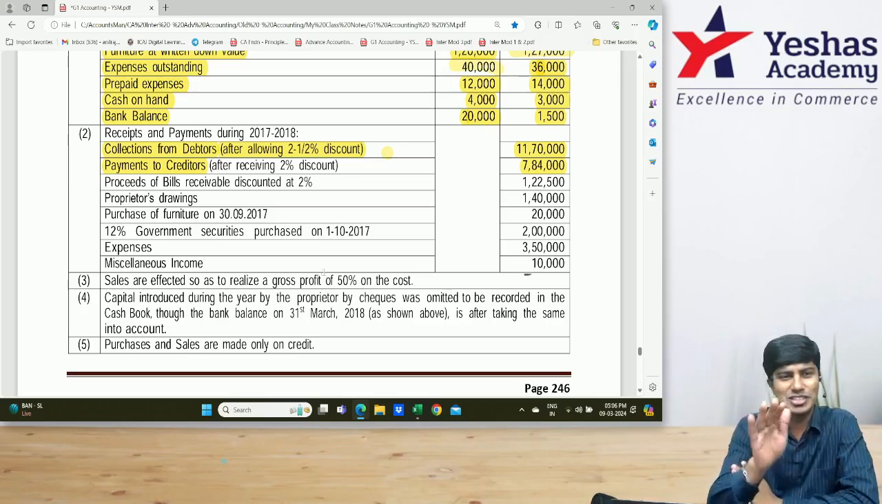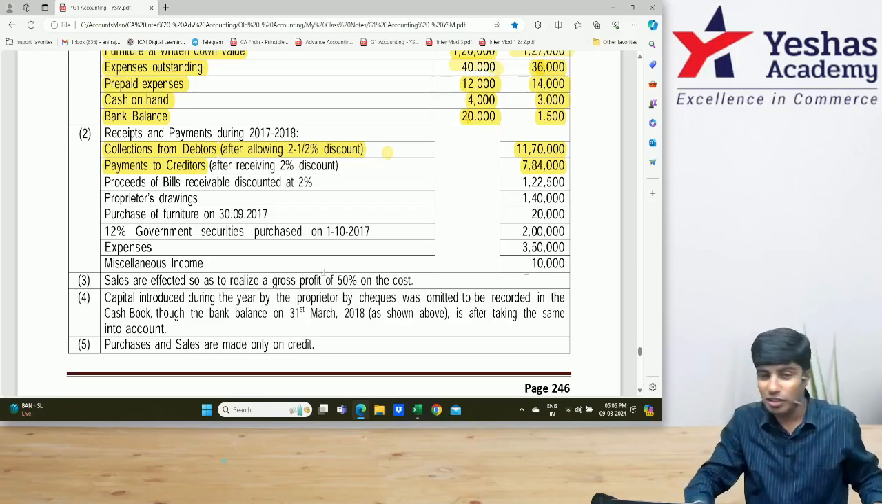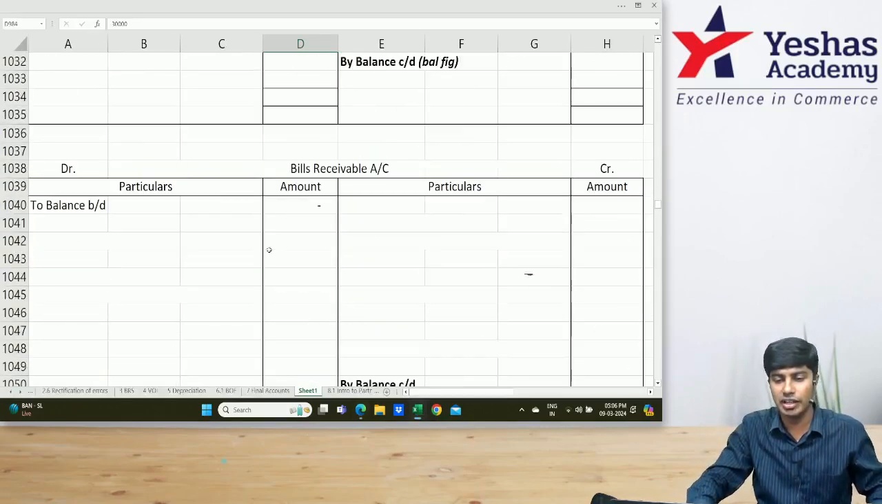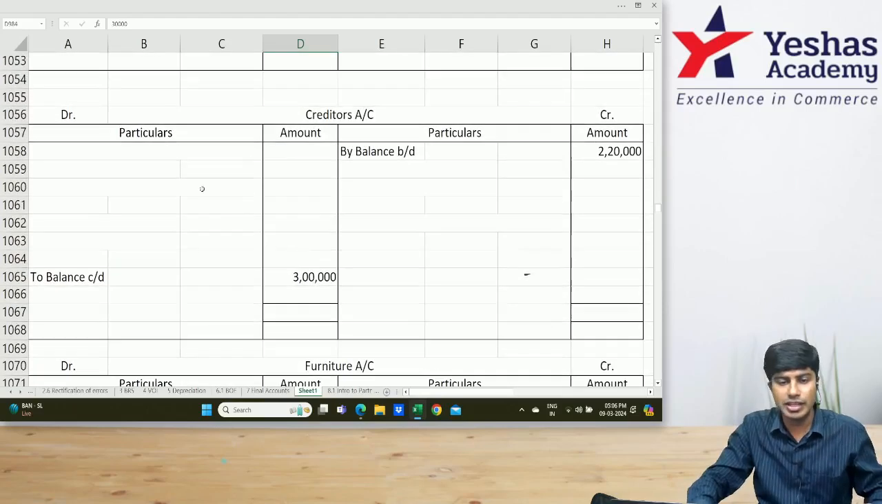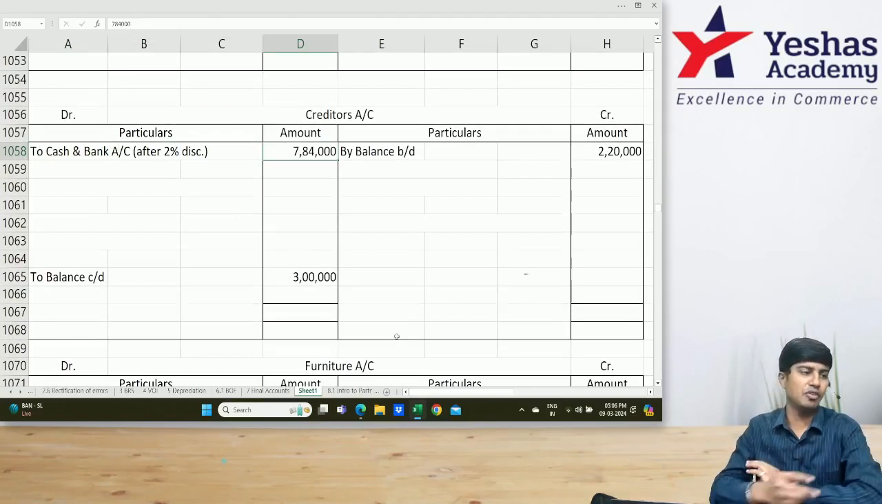Creditors account. You should take a little moment of pause, think and answer. Creditors account debit to cash. Very good. Come on, let's go to our creditors account. In the creditors account debit side, I'll write to cash and bank 7,84,000.